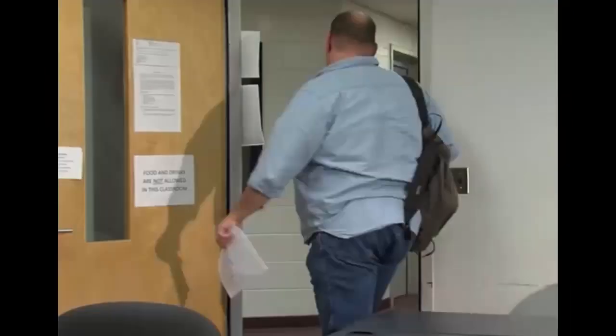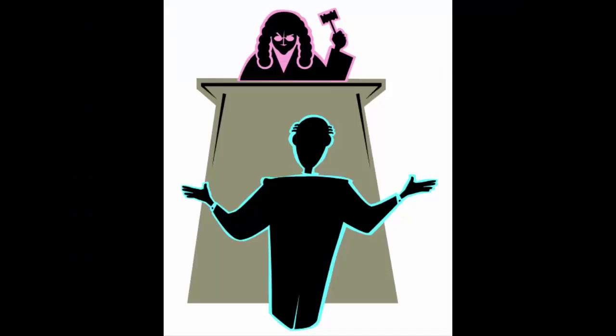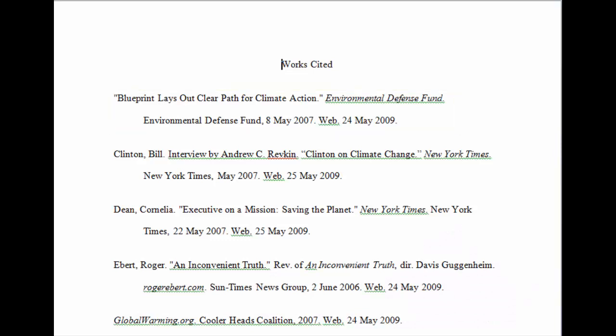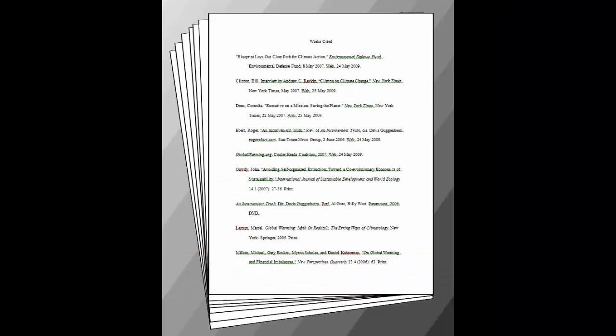In college, if you are caught plagiarizing, failing the assignment would be the lightest possible consequence. You might instead fail the course, be expelled from college, or even get sued by the person whose work you had plagiarized. In order to avoid plagiarism and these consequences, always include a statement of credit, called a citation, for every bit of information in your work that came from somewhere besides your own head.